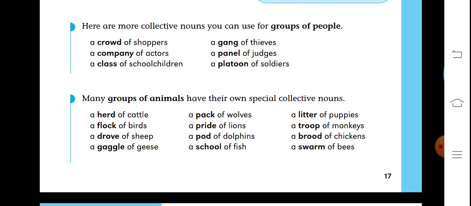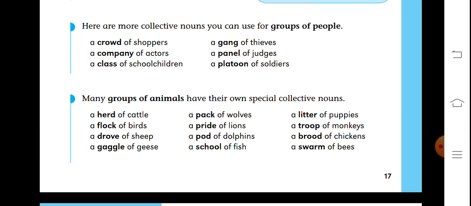Here are more collective nouns you can use for groups of people: a crowd of shoppers, a company of actors, a class of school children, a gang of thieves, a panel of judges, a platoon of soldiers. So these are some more collective nouns which are used for groups of people.